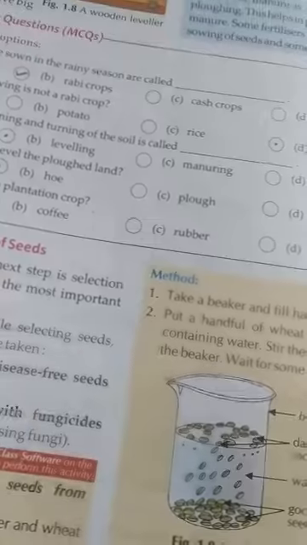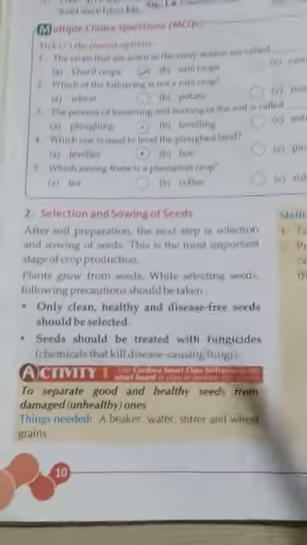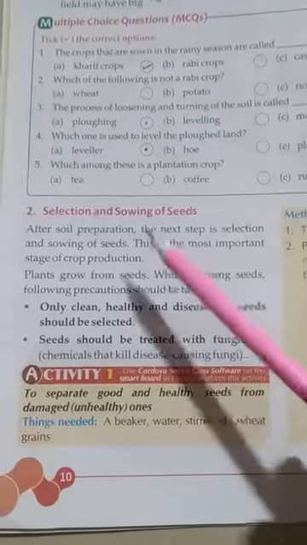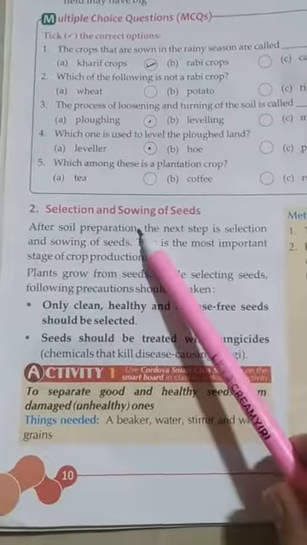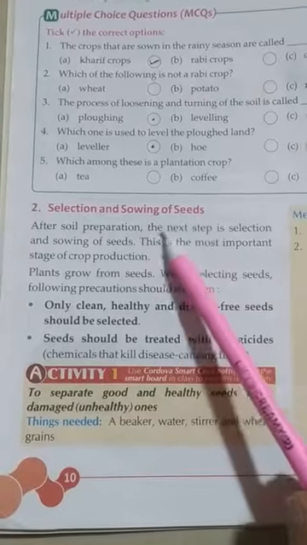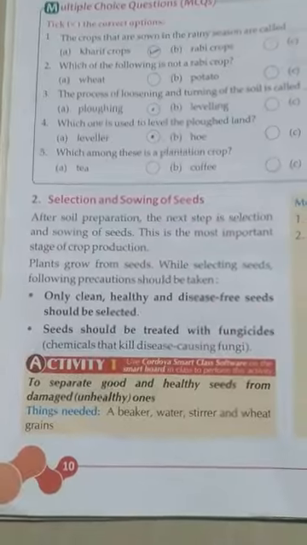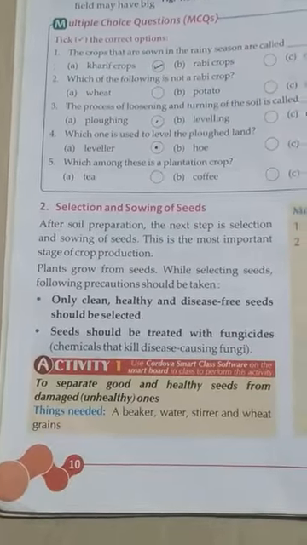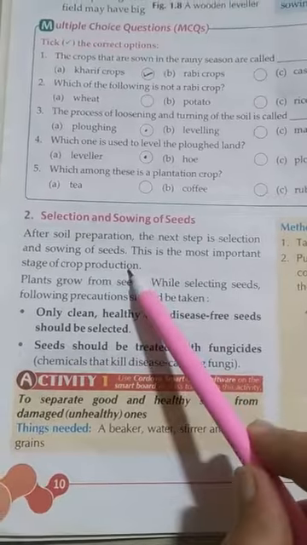Now the next topic we will start: selection and sowing of the seed. Which type of seeds we will select for the cropping. After soil preparation by plowing and leveling, the next step is the selection and sowing of the seed. Which type of seed we will select for our crop. This is an important stage for crop production.